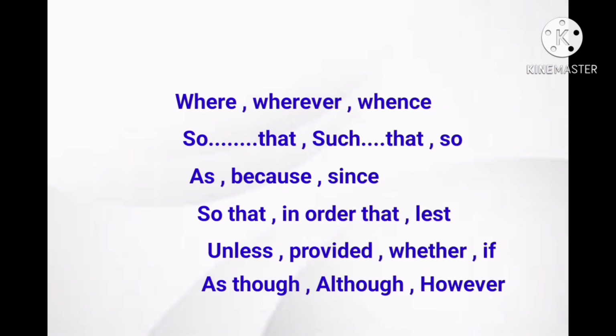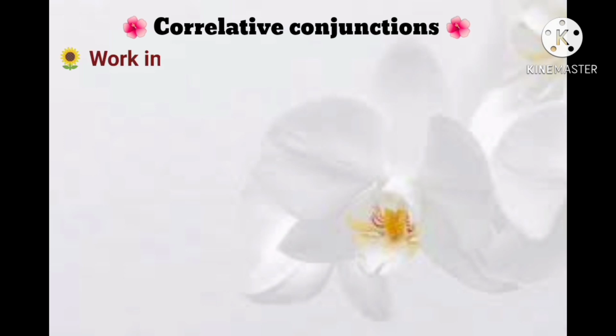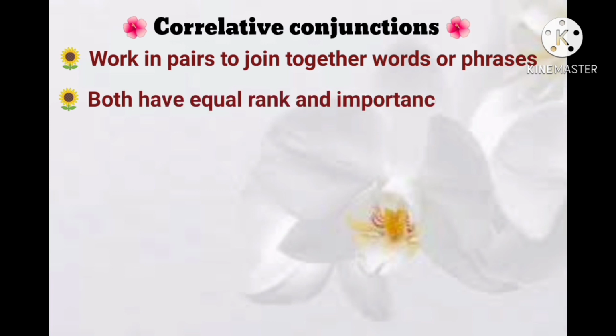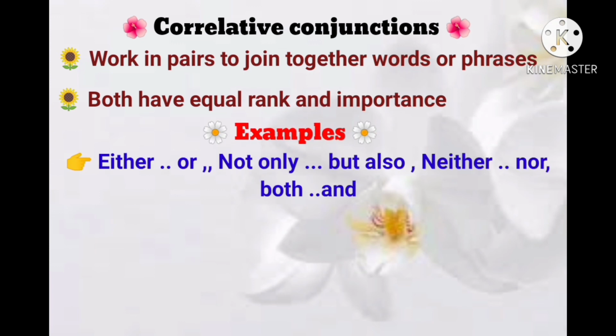Okay, so next one, correlative conjunctions. They work in pairs to join together words or phrases, and those words or phrases have equal rank and importance. Examples: either, or; not only, but also; neither, nor; both, and.